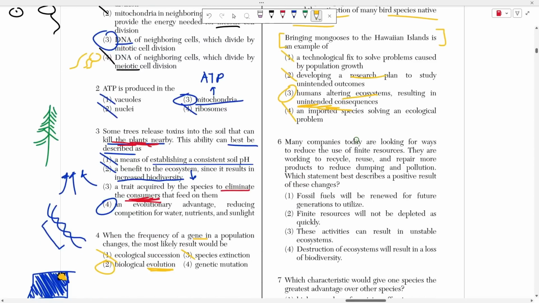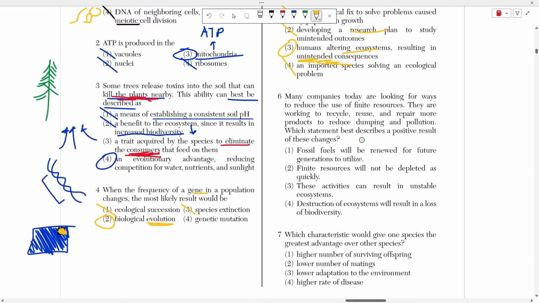Number 6 says, many countries today are looking for ways to reduce the use of finite resources. They are working to recycle, reuse, and repair more products to reduce dumping and pollution. Which statement best describes a positive result of these changes? So if we're looking at a positive result, we know that it can't be choices 3 and 4. Choice 3 says this will result in an unstable ecosystem. Guys, being unstable is bad. An unstable ecosystem is a bad ecosystem, right? We want positive results. This is a negative one. And the same thing with 4. If you destroy an ecosystem, that's crazy bad for the planet, right? The planet needs ecosystems. You need high biodiversity. So if you're decreasing biodiversity, destroying ecosystems, disrupting ecosystems, that's a negative result.